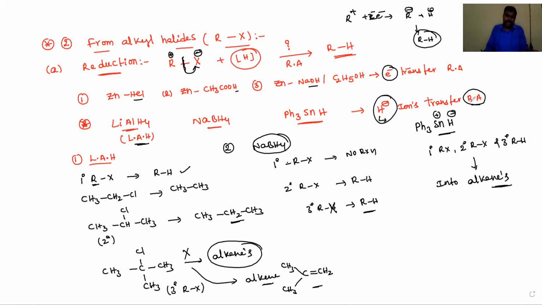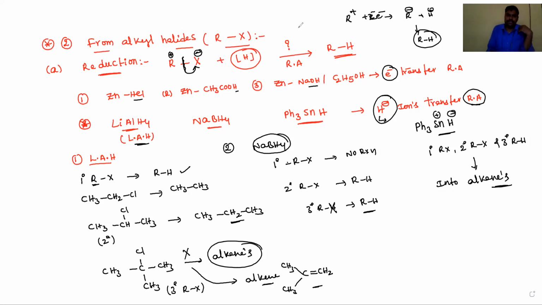Okay, dear students, let's go to another method of converting alkyl halides into alkanes, by treating with metals. That is called the Wurtz reaction and cross-Wurtz reaction, as well as the Corey-House reaction. These three we need to discuss. Among them, the Corey-House reaction, Wurtz reaction, and cross-Wurtz reaction are very, very important for NEET, JEE, and CET examinations.